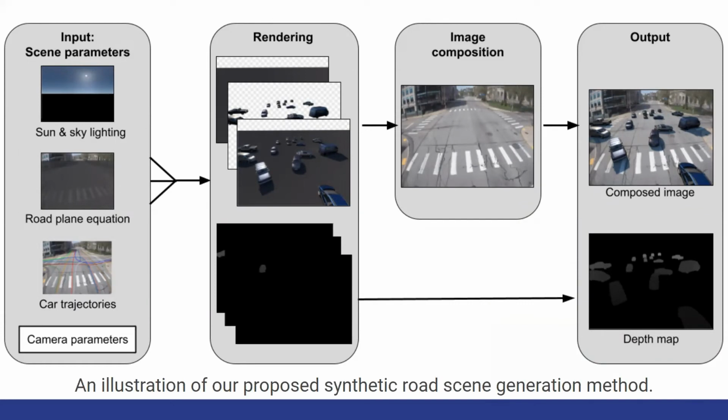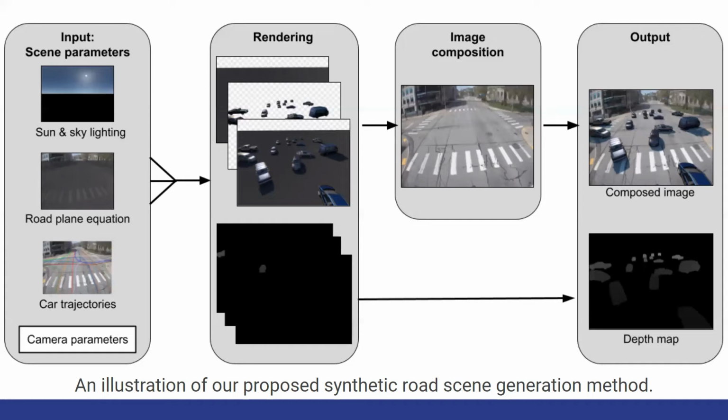Our method takes scene parameters as input in order to match the appearance of the desired background photo. Then, those scene parameters are used to render 3D vehicles in Mitsuba. We render the following images for each road scene to obtain the necessary images for final image composition and depth maps: the road plane with the 3D car models, the 3D car models only, and the road plane only. We also render the individual depth maps for each car model, where each pixel's value is its ray distance from the camera. Finally, we use the previously mentioned image composition method to produce our final output, the composed image.